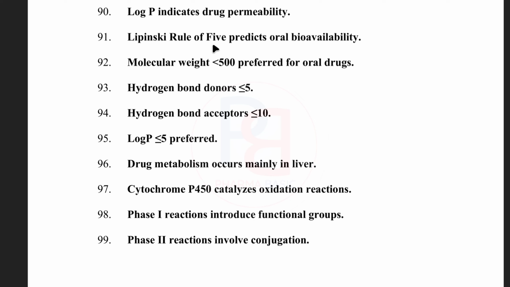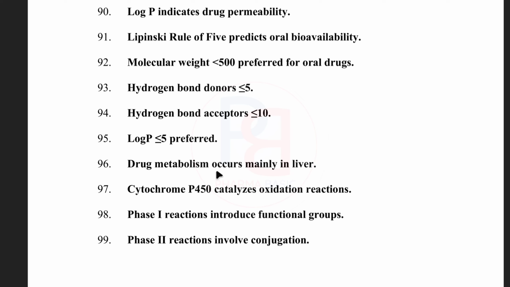Lipinski rule of 5 predicts oral bioavailability. Molecular weight less than 500 is preferred for oral drugs. Hydrogen bond donors less than or equal to 5. Hydrogen bond acceptors less than or equal to 10. Log P less than or equal to 5 is preferred.